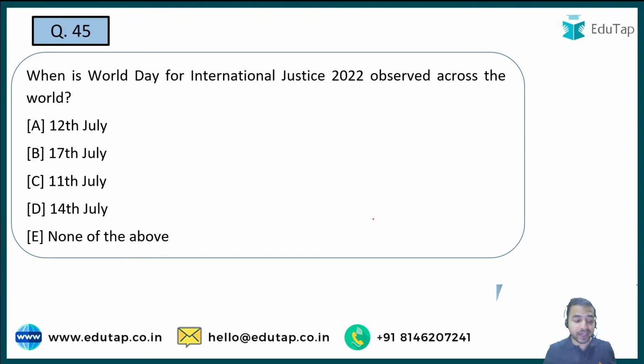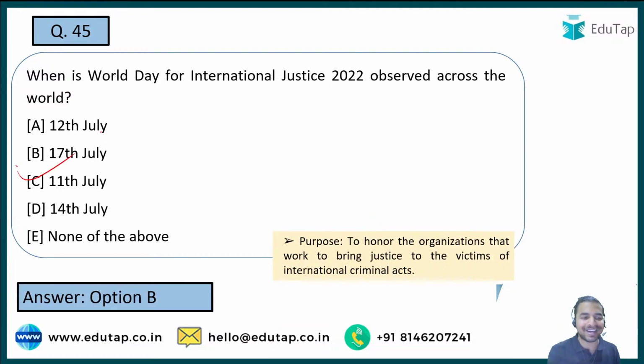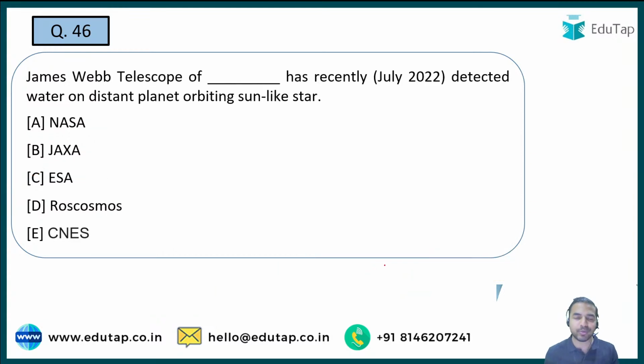For example, I can tell you that in the RBI Grade B Phase 1 exam this year, there was a question on Coal Miners Day, that when is Coal Miners Day celebrated. As we all know that the exam is in the month of September, so the last 3 months are really very important for the exam, and that is why this session is really very important. The right answer to the question is option B, that is 17th of July. The purpose was to honor the organizations that work to bring justice to the victims of international criminal acts. Let's move on to the next question.